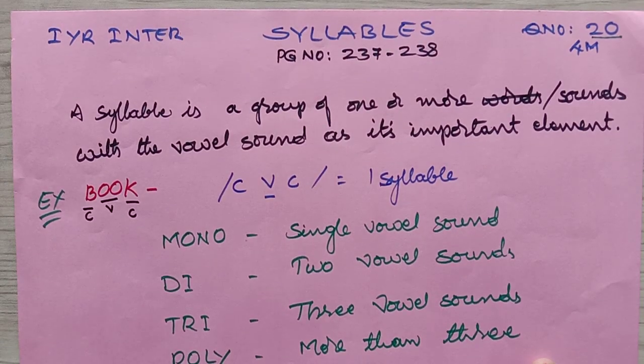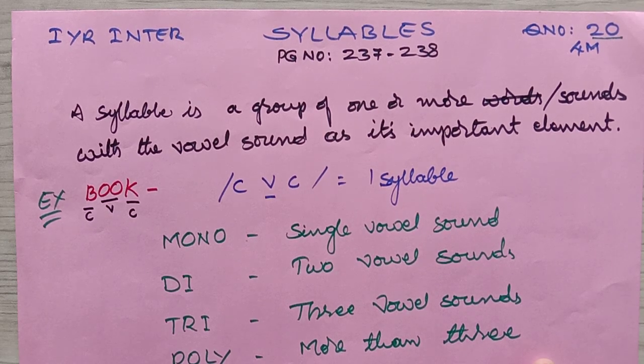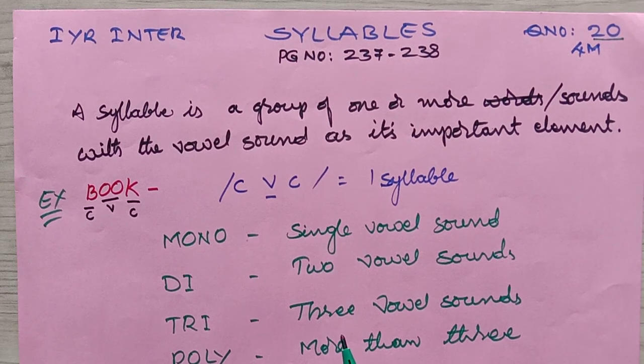Okay, students. Now there are 4 different kinds of syllables in words. One, the monosyllabic word, means that has a single vowel sound.